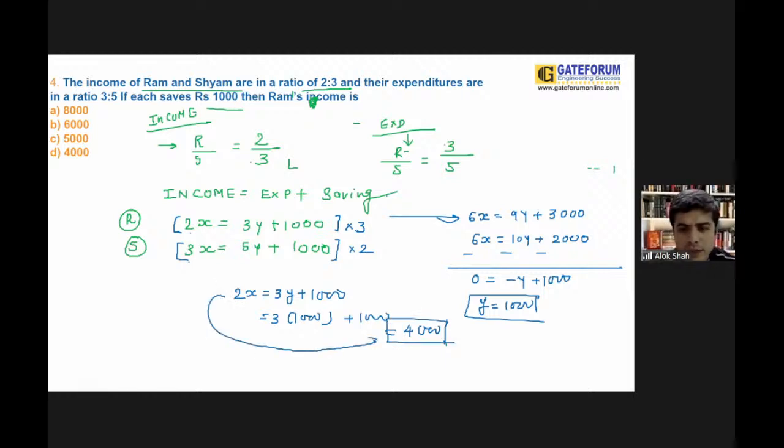So guys, remember here, you are not supposed to find the value of x, you are supposed to find the value of Ram's income, and that will be 2x. So clearly you can solve this easily or plan it out. Moving towards the next task of the day.